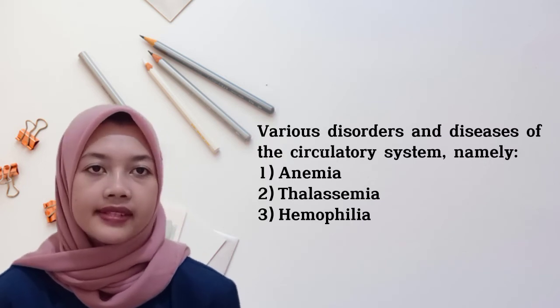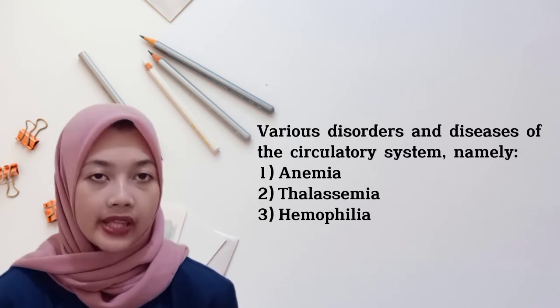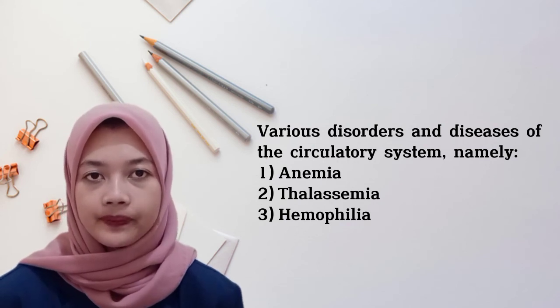If blood flow to a certain part of the body is reduced, it can cause various symptoms due to disorders of the circulatory system. Disorders and diseases of the circulatory system are often found in a person. Some of the causes of these disorders can be due to heredity or genetics, damage to the circulatory system, and other factors. Various disorders and diseases of the circulatory system, namely, number 1, anemia.